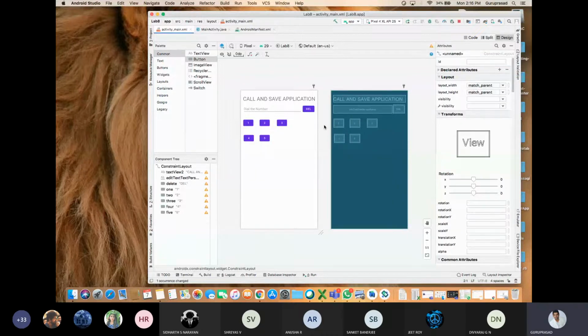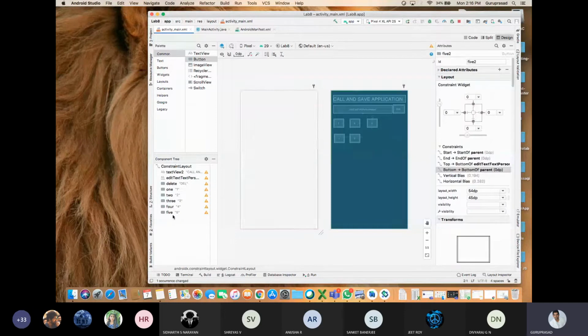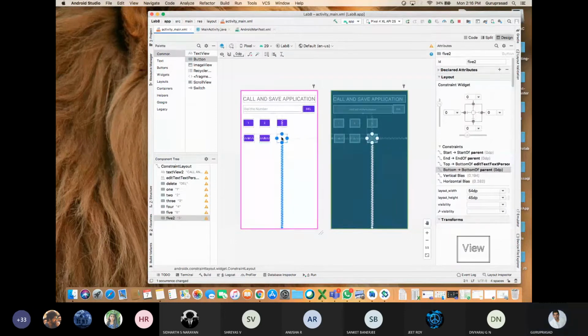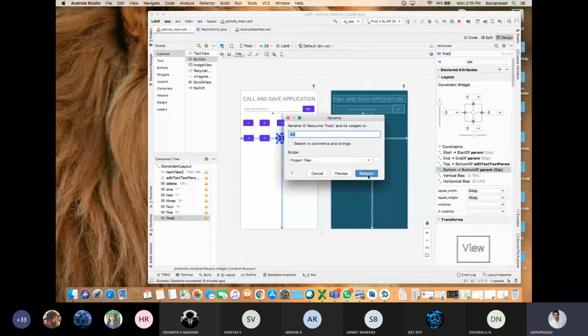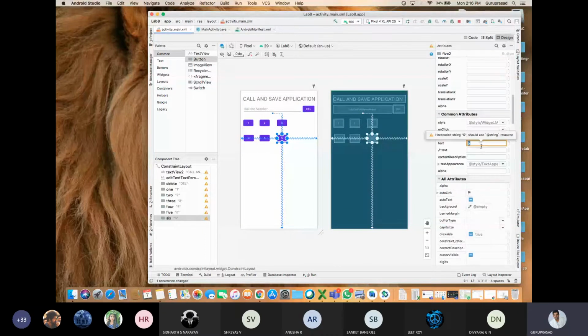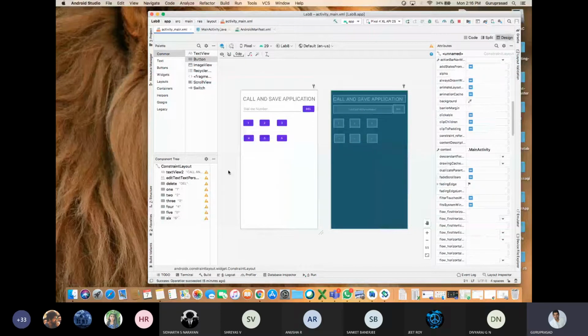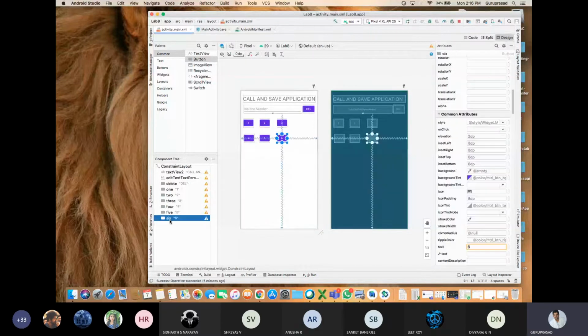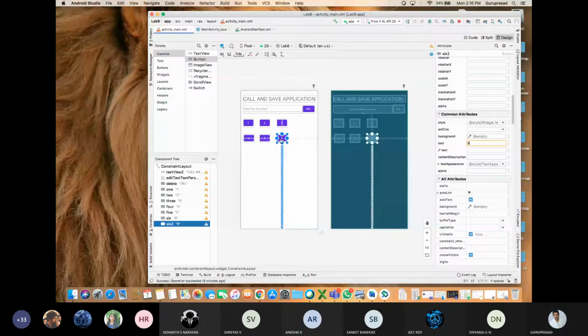Next, Control C, Control V, 6th button. Double click on that. ID is 6. Refactor it. Then text is 6. Enter. Next, what is the next button we need? Control C, Control V, 7th button.